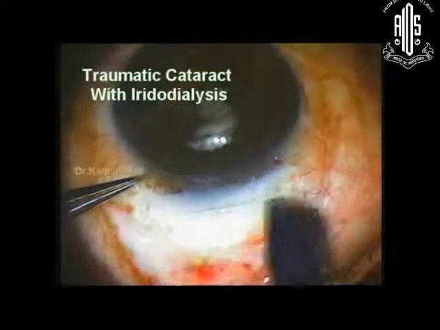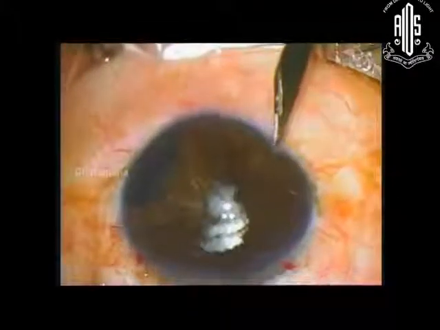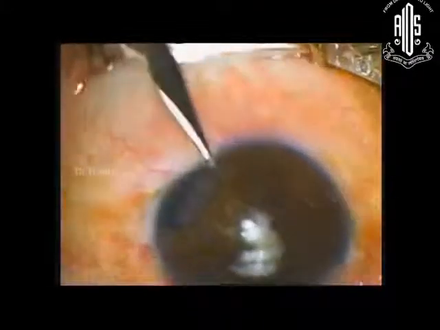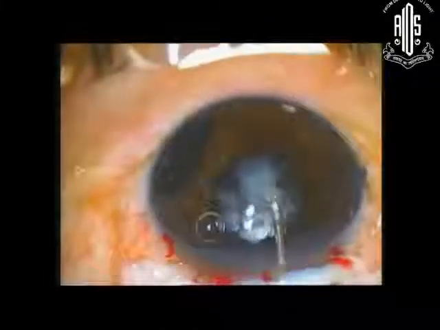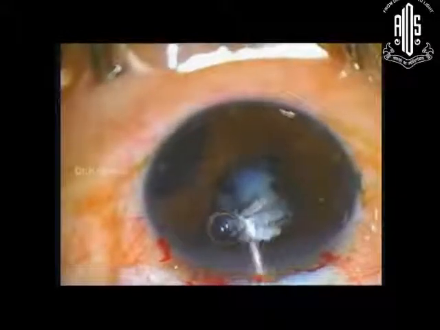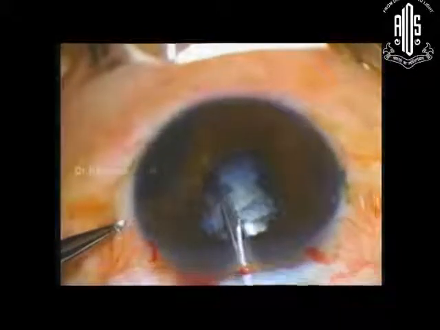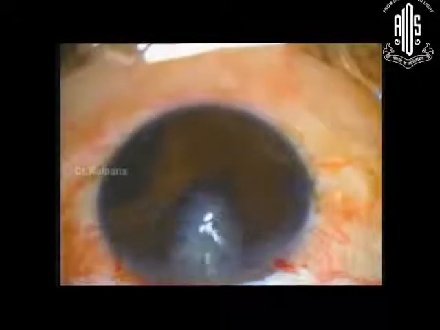So this is a patient here with a dialysis. You can see here, there is a dialysis. Also, if you see, this is the lens margin. There also is zonulodialysis which is involved. So we use the dye to stain, and then we attempt to do a rhexis. Because we have to put a CTR, you need to have a good rhexis, otherwise there's no point in using a CTR. And there's a dialysis here, as we see.